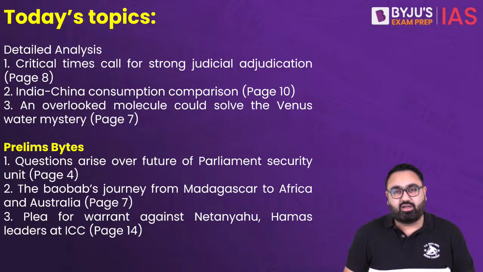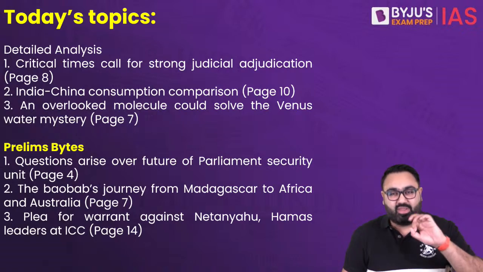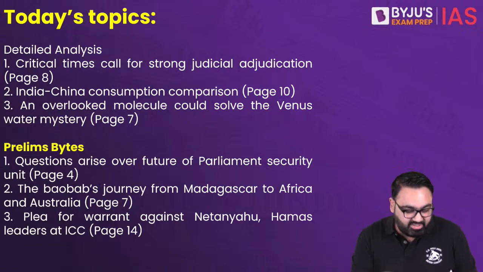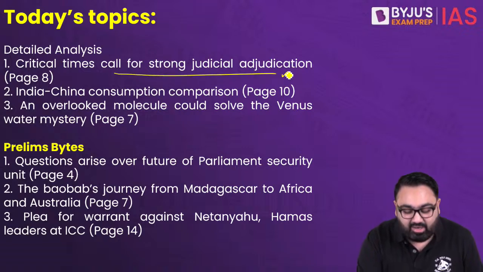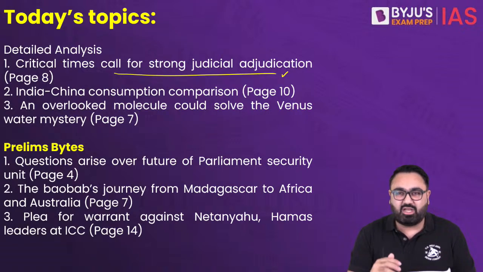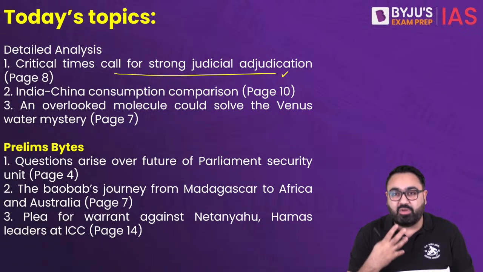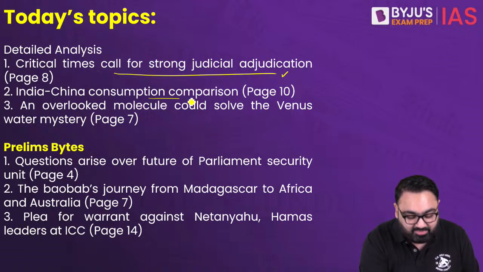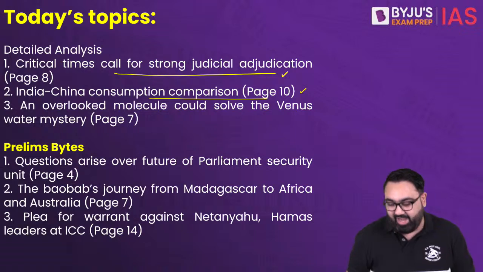Now let's see what topics we'll be discussing today. From today's Hindu newspaper, we have taken up 3 topics for a detailed analysis. First, there is an article about the role of the Supreme Court and what it should do to stop the government from making laws which are not considered to be in favor of the country. And we'll discuss what that is. This is basically an article criticizing the government, saying that the Supreme Court must play a much more active role.